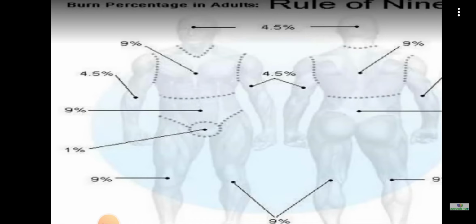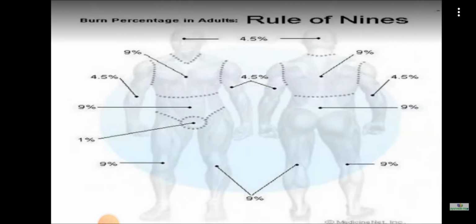So when burn is happening in the chest wall, again 9 is added. Then if there is burn in the front of abdominal wall, again 9% is added. So now if there is burn in the head and neck, front of chest, front of abdominal wall, we have added 9 plus 9 plus 9. Then when we consider the posterior aspect, posterior back of chest and abdominal, similarly 9% is added.